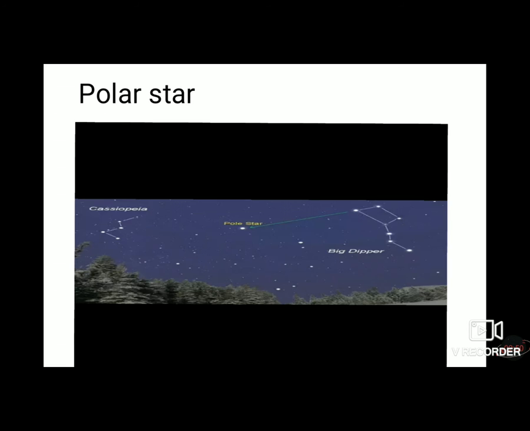You will see a brighter star while moving in the direction of the imaginary line connecting the two stars in front of Saptarishi. That is the polar star. People who travel by sea or who travel in the desert can easily find the polar star. The direction in which the star appears is north.